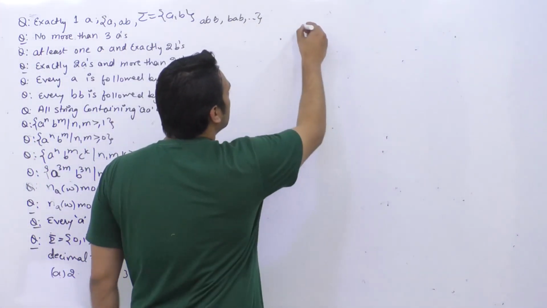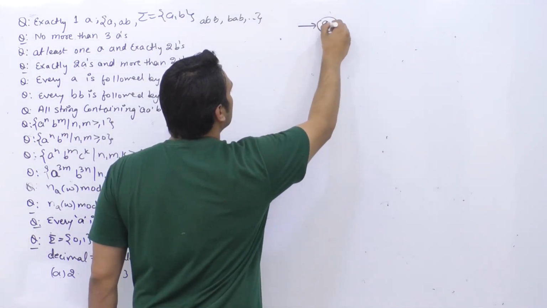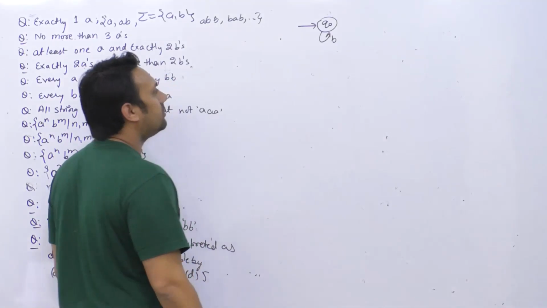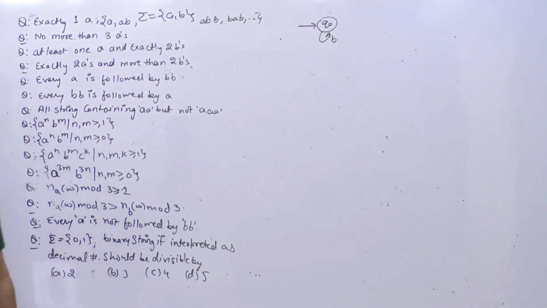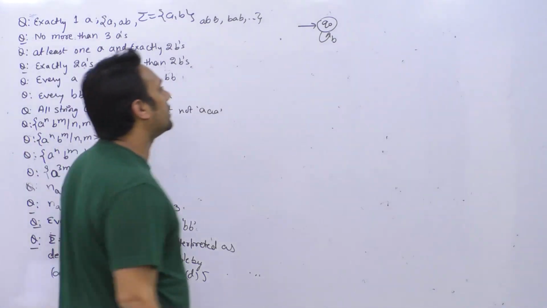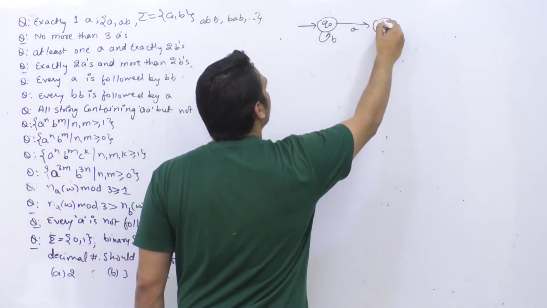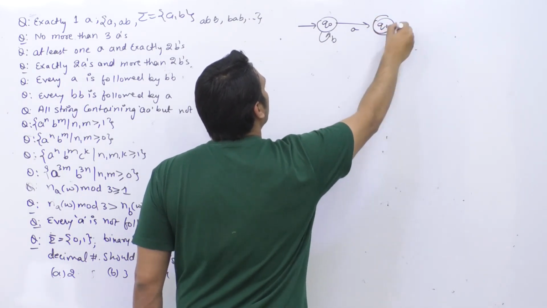It's very easy. So this is your initial state, which is Q0. In the beginning you can have any number of B's, doesn't matter. You can have any number of B's. We are not really caring about the number of B's. We are only caring about the number of A's. So as soon as we get exactly 1 A, we go to the state Q1 and we are going to accept it.